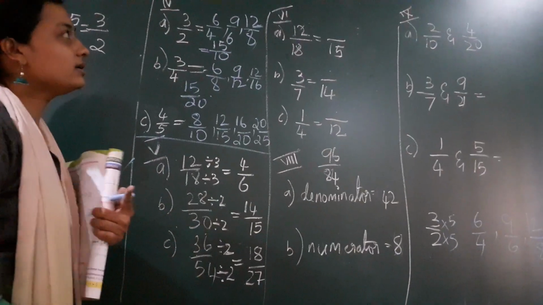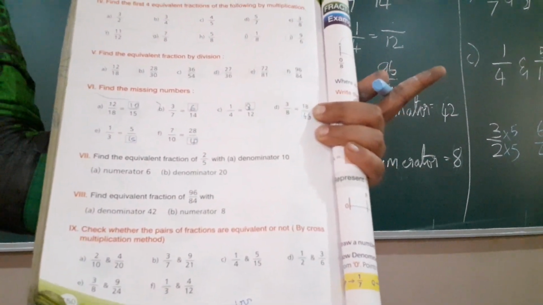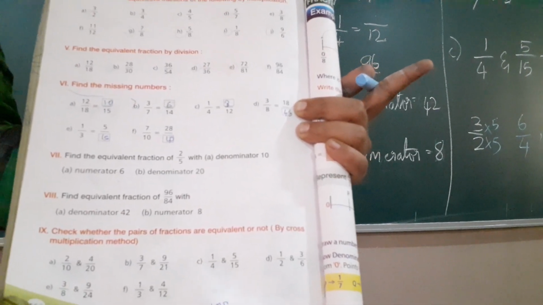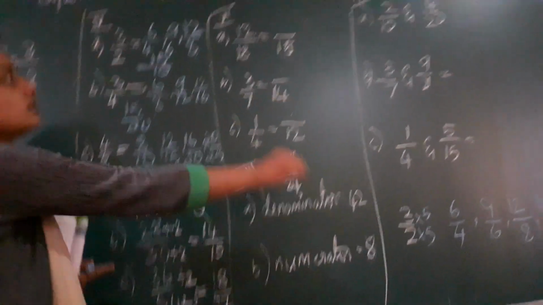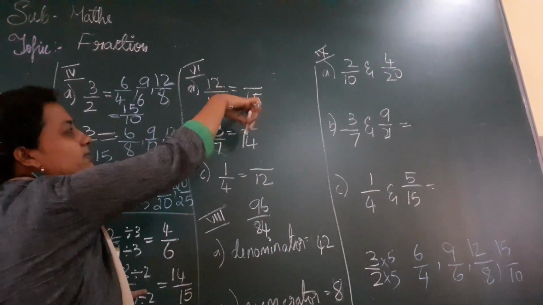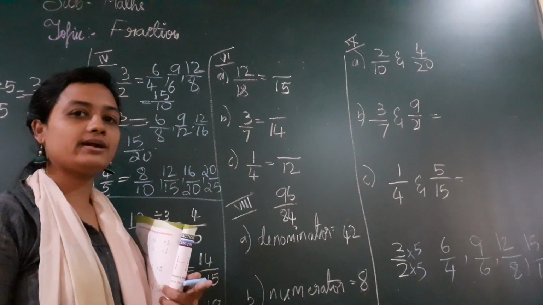Next we will go with the next one, that is the sixth one. Find the missing numbers. Even in this I am going to work only a few. Others you will be working out. So I have 12 by 18 is equal to dash by 15. What is the number I get here? How to find that?